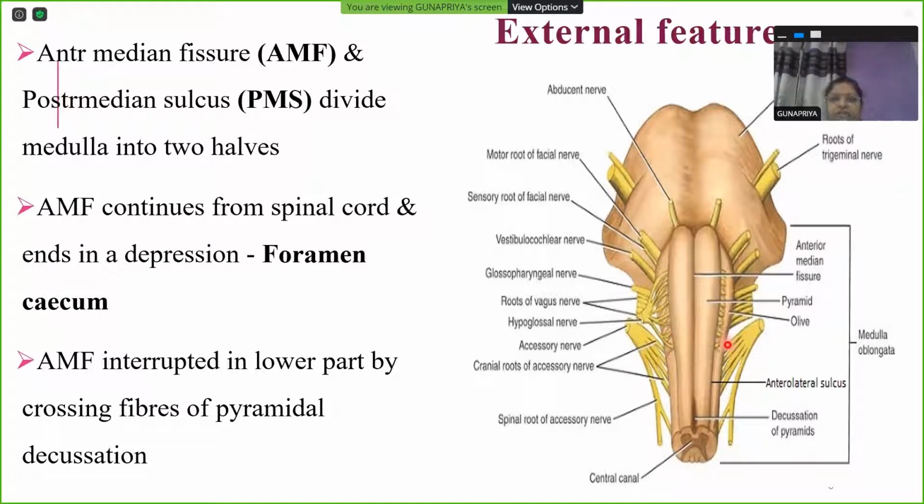We are seeing the picture like this, but for the person or patient in front of us, this is the right half of medulla. This is the left half of medulla. The anteromedian fissure continues from the spinal cord and ends in a small depression or recess at the lower border of the pons known as foramen cecum.